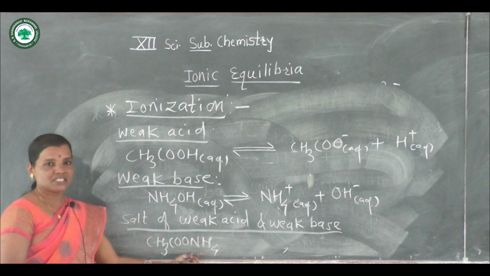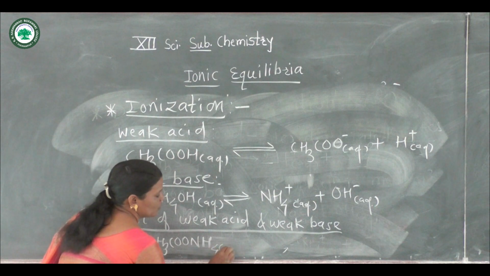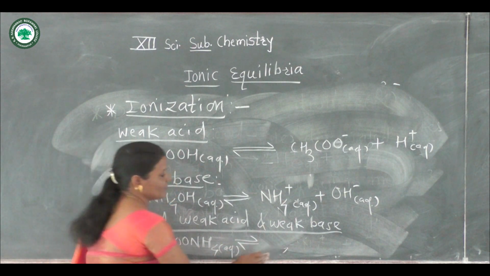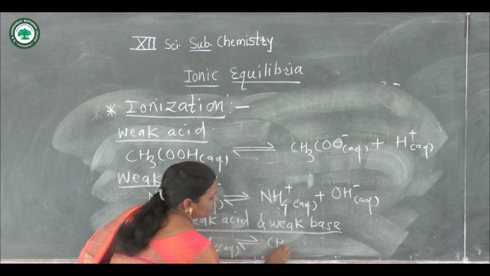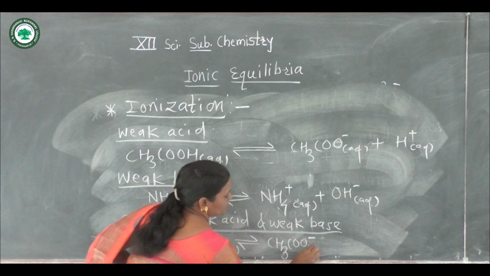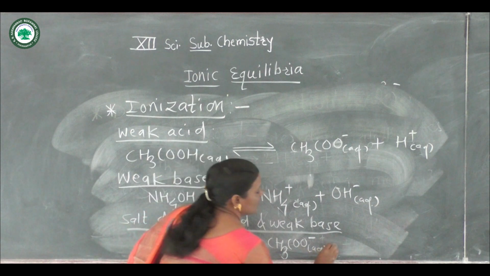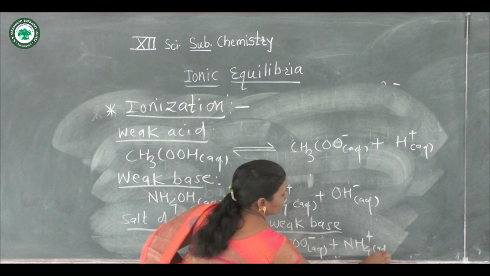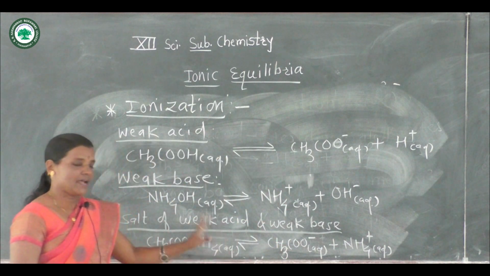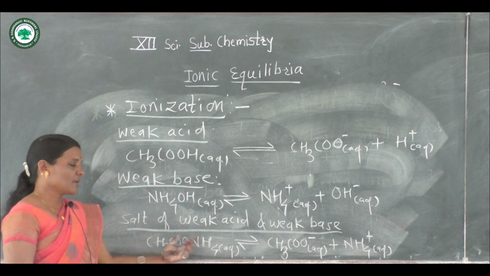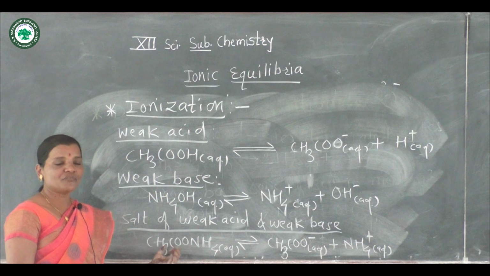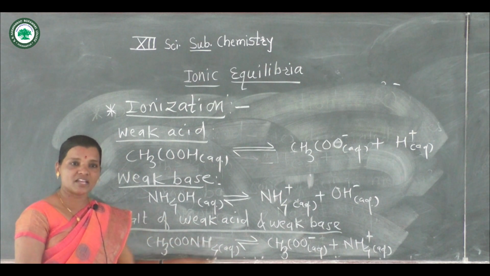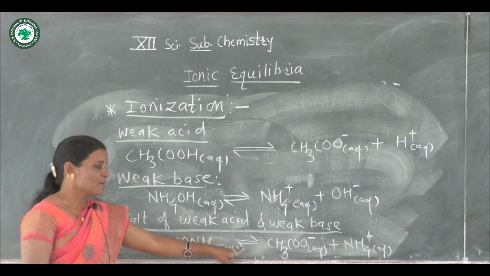When ammonium acetate is dissolved in water, it also forms partial equilibrium with acetate ion and ammonium ion. Ammonium acetate is a salt of a weak acid and weak base, hence partially soluble in aqueous solution, and hence partial equilibrium exists.